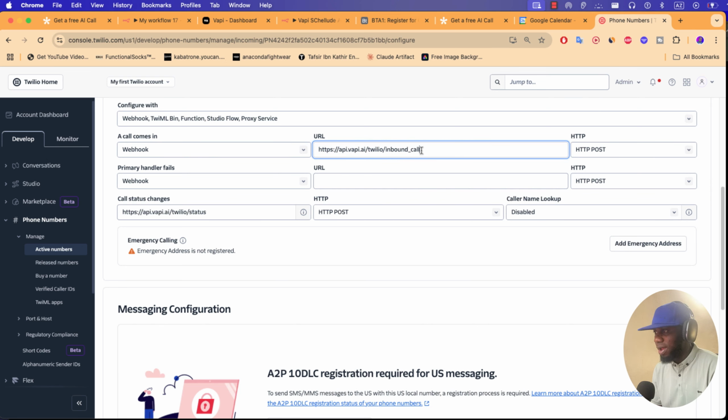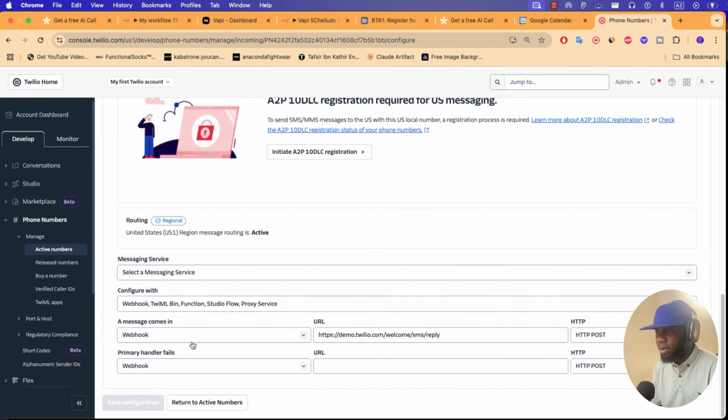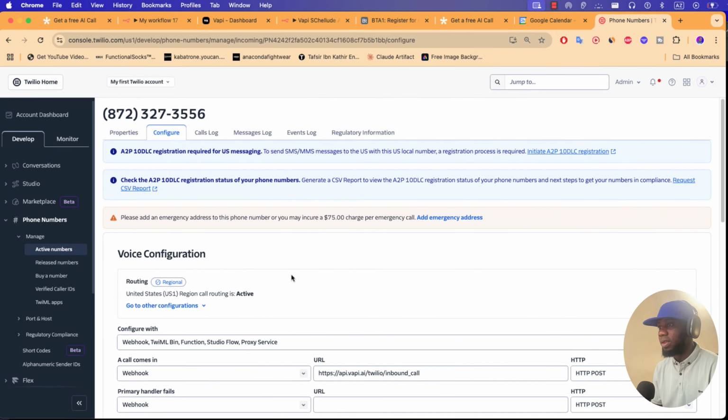Check if you have the same information as me here, and here maybe you don't have this information. Try to get it by screenshot, or go to ChatGPT, send the screenshot to extract this text for you and paste it here. After that you go down, click on save configuration, and your number will be ready to call users.